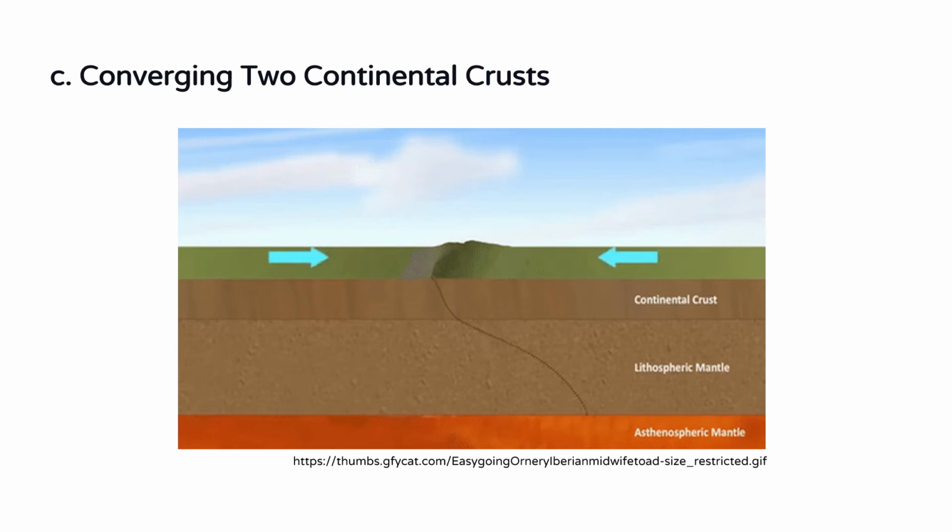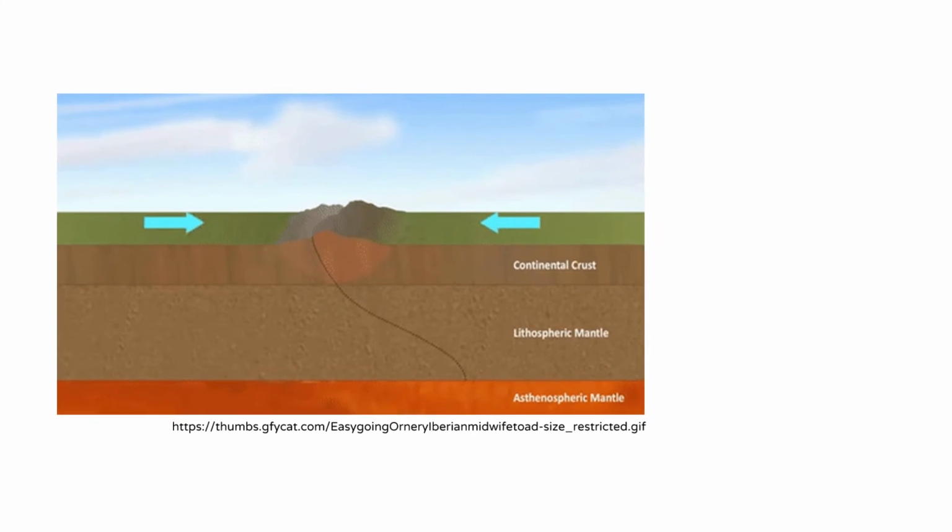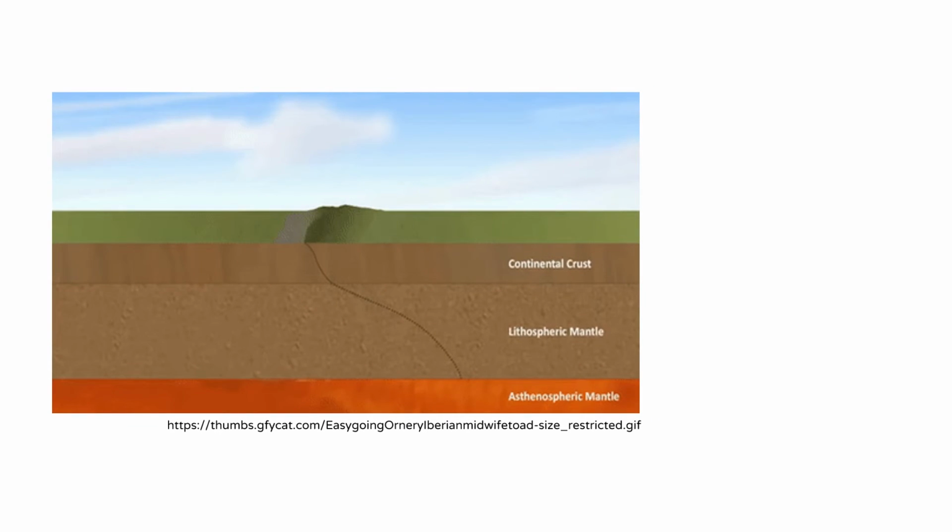When two continental plates meet head-on, neither is subducted. The crust tends to buckle and be pushed upward, causing the formation of mountain ranges and other highlands. When two continental plates converge, a collision zone is formed. Unlike the other two types of convergent boundaries, subduction ceases for this particular type of convergence.